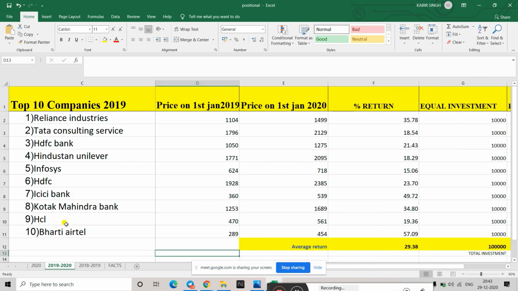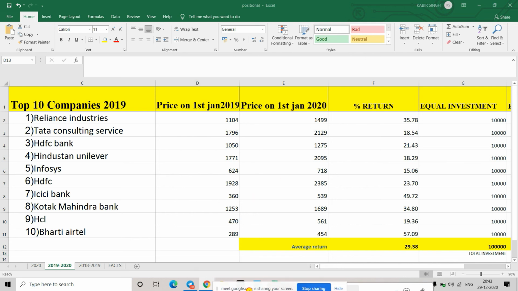So now this is 2019. 1st Jan 2019 to 1st Jan 2020. So in that year, this was the price on 1st Jan 2019, and then this was the price on 1st Jan 2020. So in exactly 1 year, let's see what happens. So this is the return on investment you would have got that year.